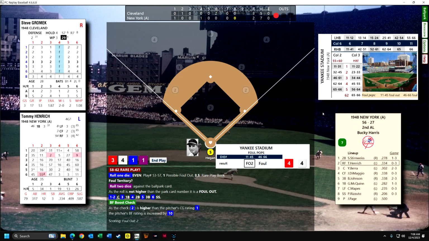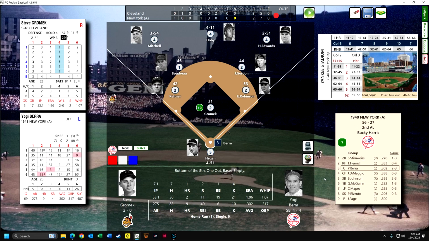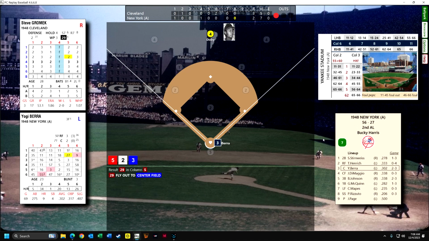And he does hit a foul out to the catcher, and we can see down here that Gromit got a boost here for batters faced. He rolled a 2, and he has a 1 rating up here, so that means that he's going to get to face 10 more batters, so he's going to be here for the rest of the game. Okay, Berra is going to fly out,